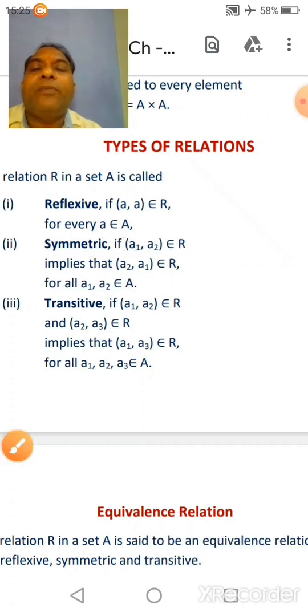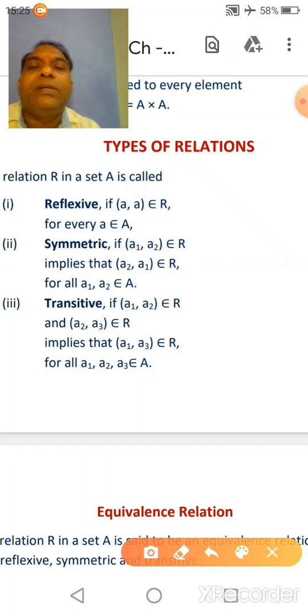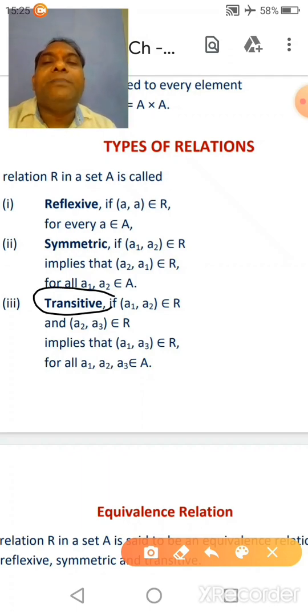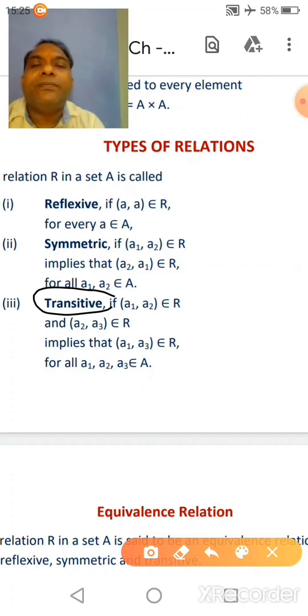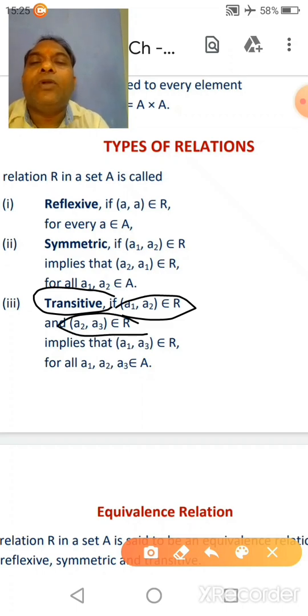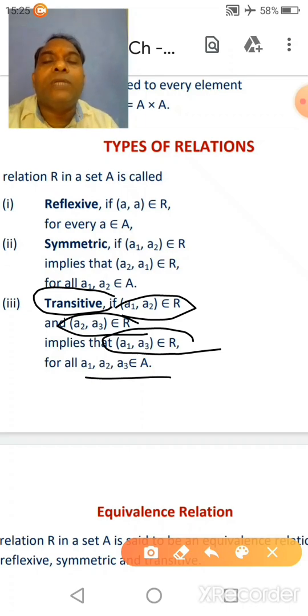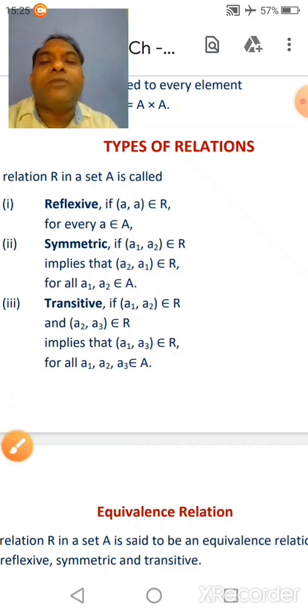Third type of relation is transitive relation. A relation R in a set A is called transitive if (a1, a2) belongs to R and (a2, a3) belongs to R gives (a1, a3) belongs to R for all a1, a2, a3 belongs to the set A. Clear? So these are three types of relations.